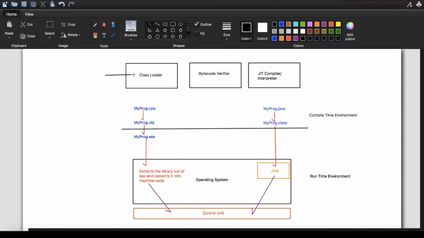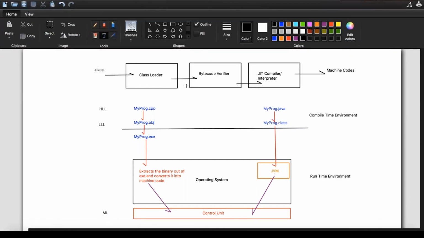So the JVM is given the input over here, which is passed down the line to the bytecode verifier, then to the JIT compiler. So that's how it passes and you get the output. The input is the bytecode, and you get the output as machine code. So this is the high level language which gets converted to the low level language, and then finally you convert it to machine language. So that's how your process or flow works.